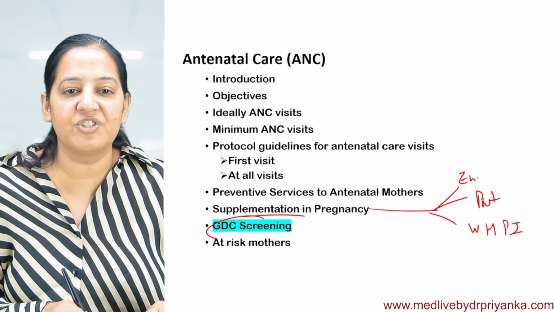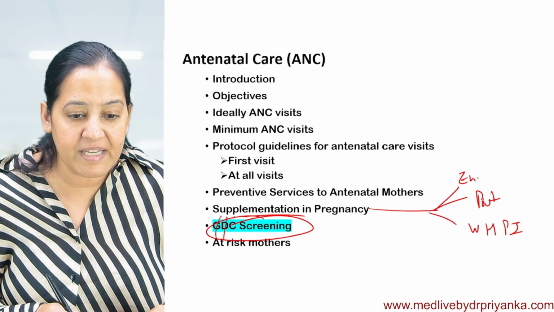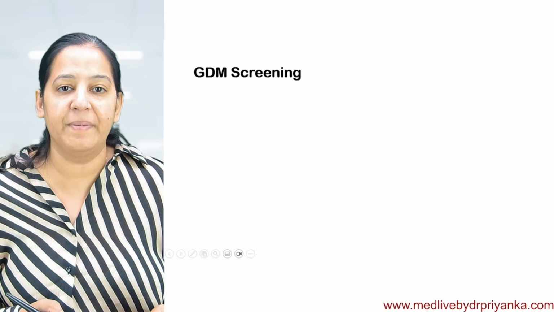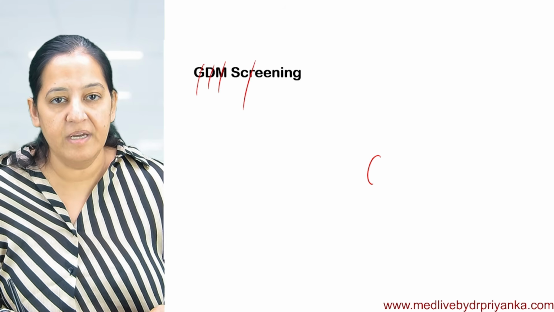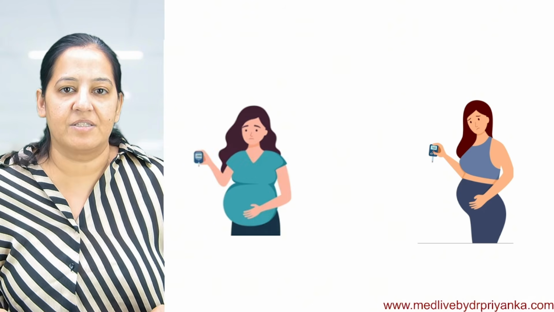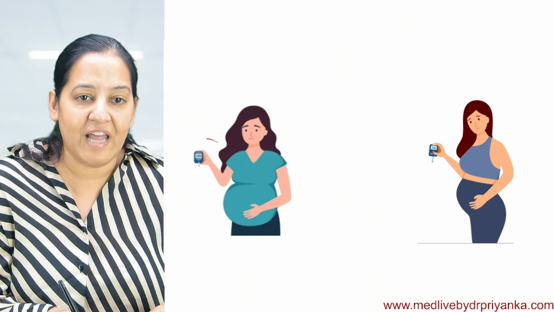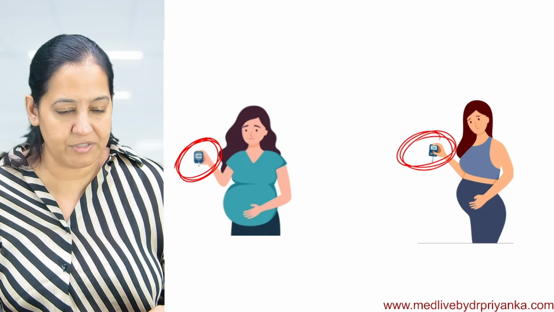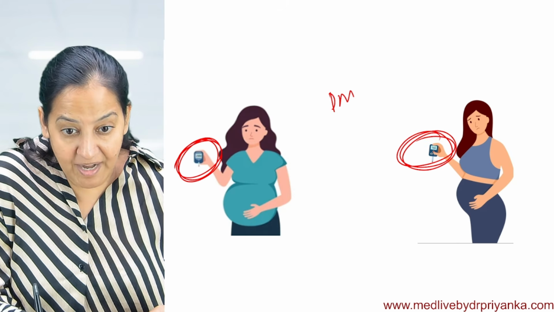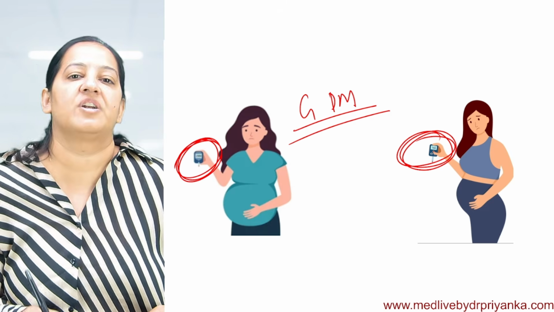Now the next thing here is GDM, gestational diabetes mellitus screening. You know what is GDM? GDM is gestational diabetes mellitus, which means diabetes during pregnancy. Before pregnancy, the lady was normal, healthy. She was not having diabetes, but she developed diabetes mellitus during pregnancy. So it is known as gestational diabetes mellitus.